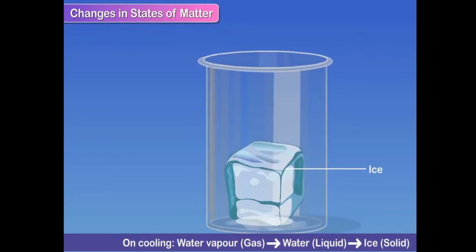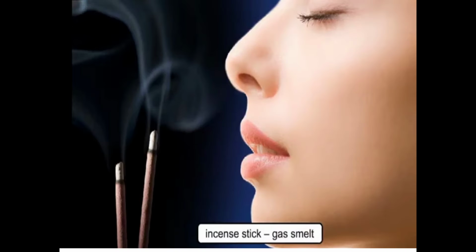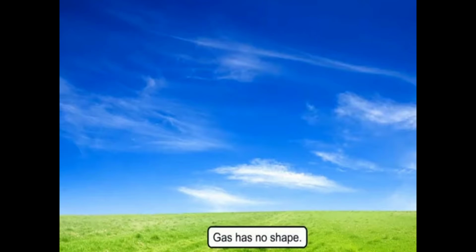On cooling, water vapor, a gas, becomes water. Water is a liquid and ice is a solid state of matter. Incense stick smoke is something you can observe. Children, that smoke is a gas.